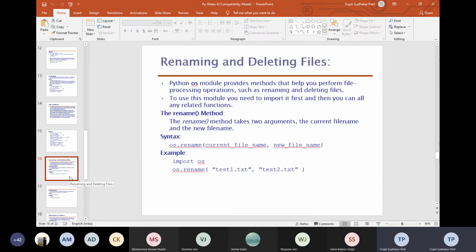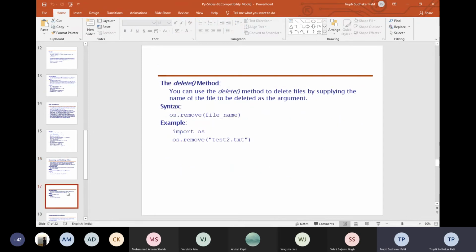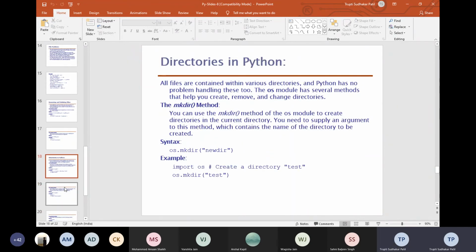If you want to delete a file or set the directory, at that time also you can use os.remove, even change directory. Basically, we have make directory or change directory. The make directory method creates a directory in the current directory, so the directory will be created.